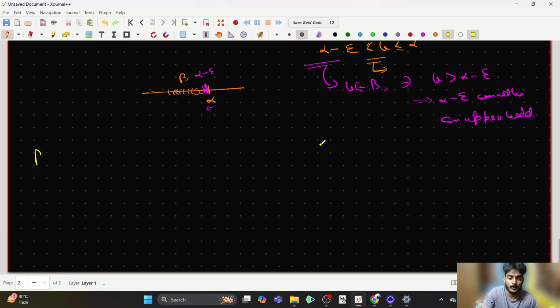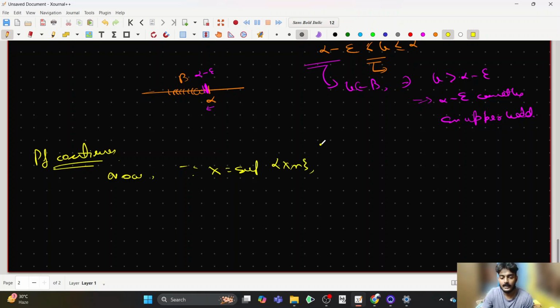Now let us get back to the proof. So the proof continues. Since x is the supremum of these xn's, therefore there exists some N in the naturals such that x minus epsilon is less than xN, which is less than or equal to x, by exactly the same property. Now let us go on to the next page.